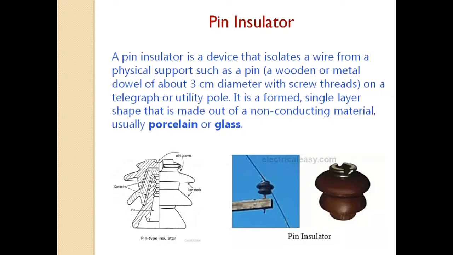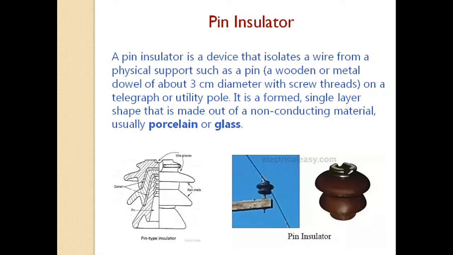A pin insulator is a device that isolates a wire from physical support such as a pin, wooden or metal dowel of about 3 cm with screw threads, as a pin on a telegraph or utility pole. It is a formed single layer shape that is made out of non-conducting material using porcelain or glass. So it just looks like a pin.